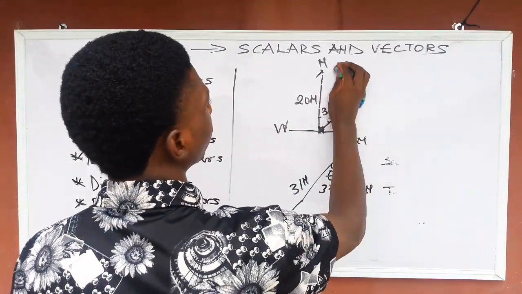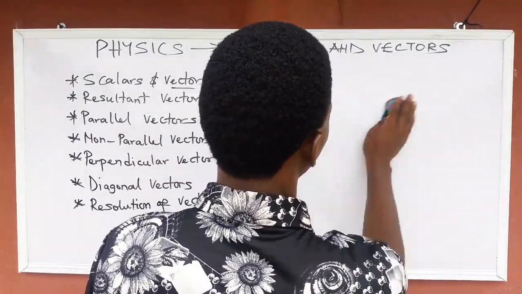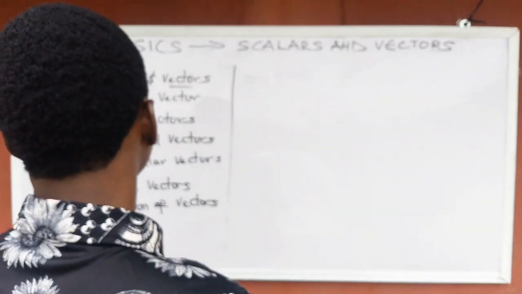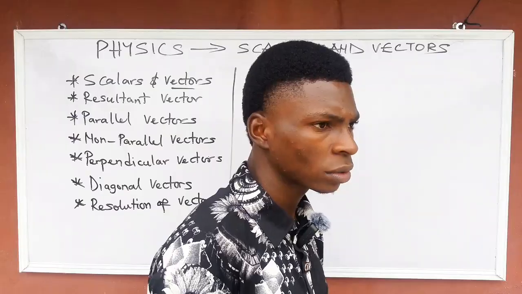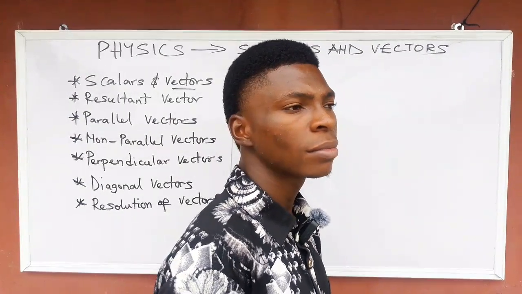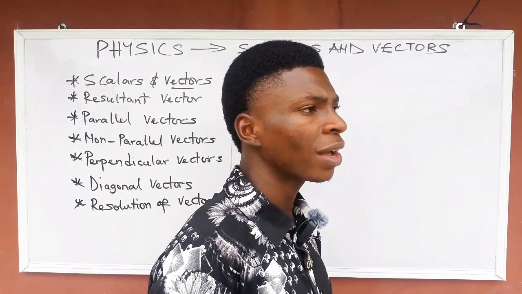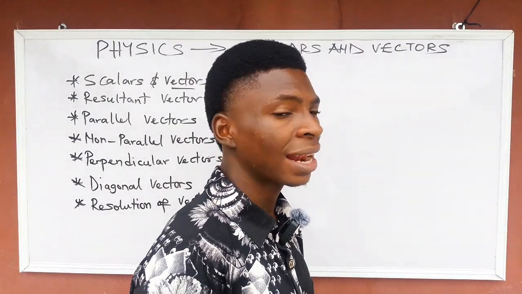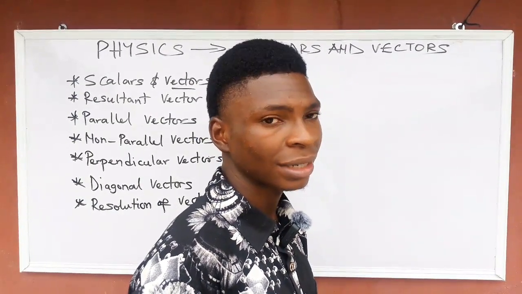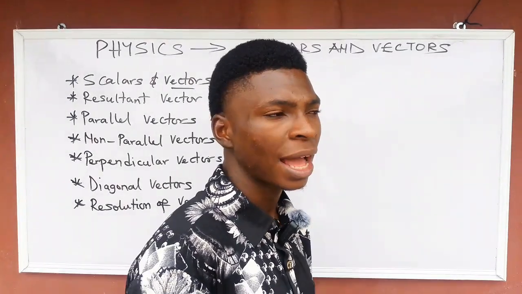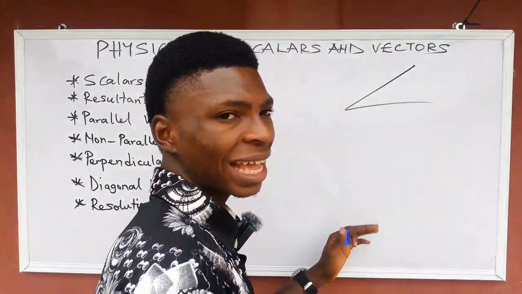I hope you are following me. So the next one is diagonal vectors. These diagonal vectors are vectors where the angle between them is either an acute angle or an obtuse angle. What is the meaning of acute angle? An acute angle is an angle that is less than 90 degrees but greater than 0. So it must be greater than 0 and less than 90 degrees. Something like this. So that is an acute angle.